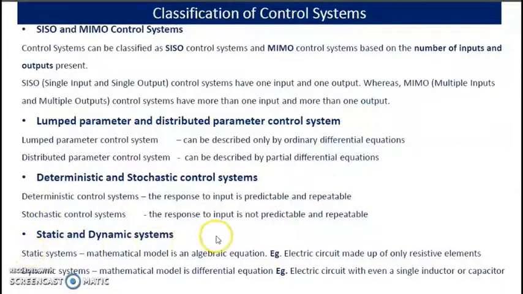Then static and dynamic systems. In a static system, the mathematical model is an algebraic equation. That means, for example, an electrical circuit made up of only resistive elements. But in a dynamic system, the mathematical model is a differential equation. For example, an electrical circuit consisting of an inductor or capacitor. So this is another classification.